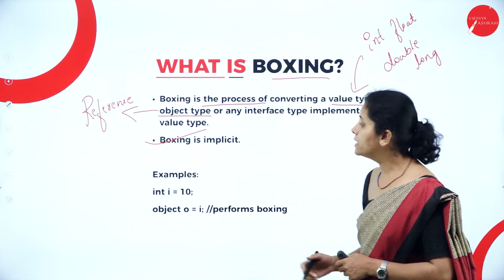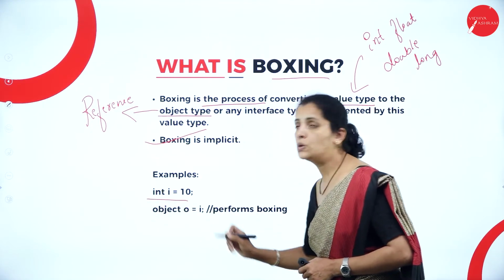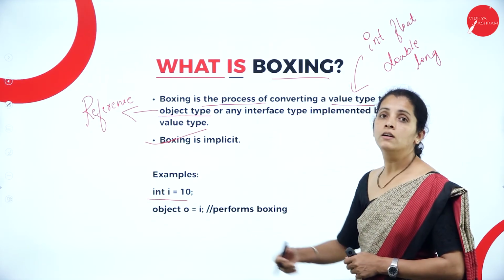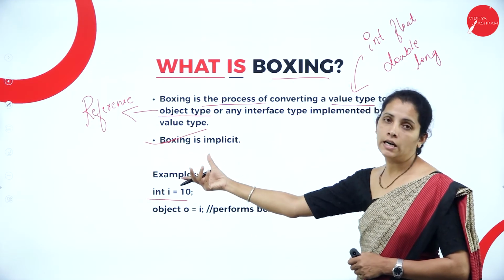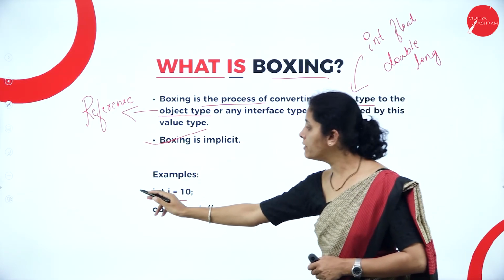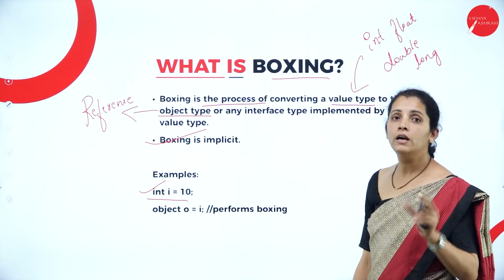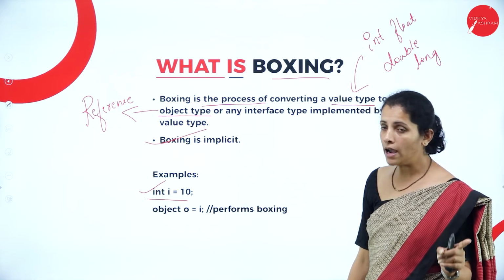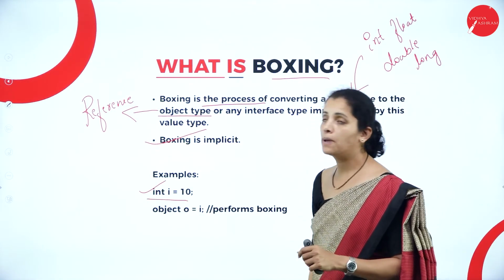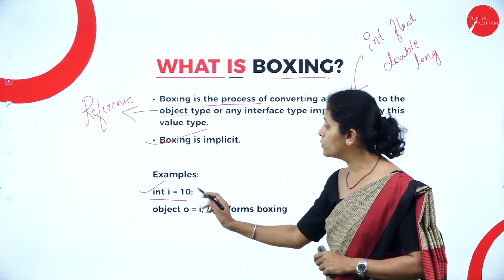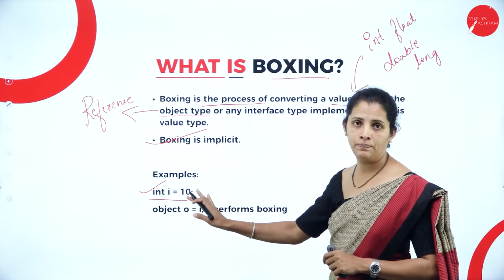The example here, first I want to define value type. So integer is my value type. Here i is my variable and I'm going to assign the value 10.